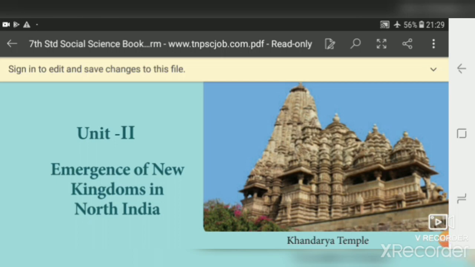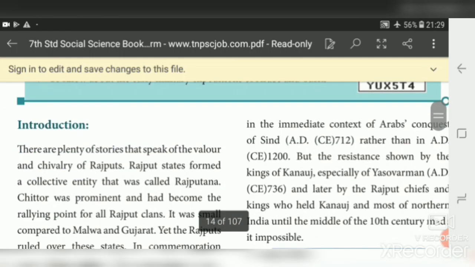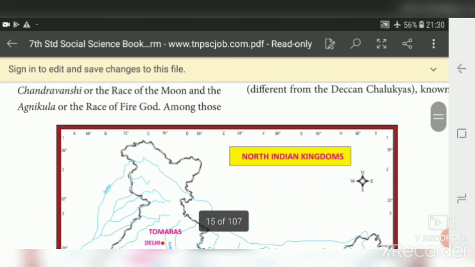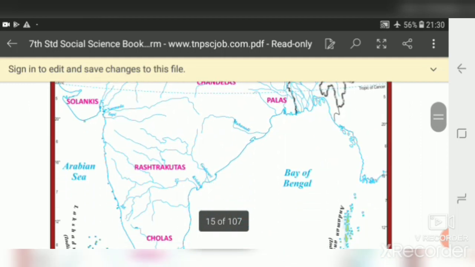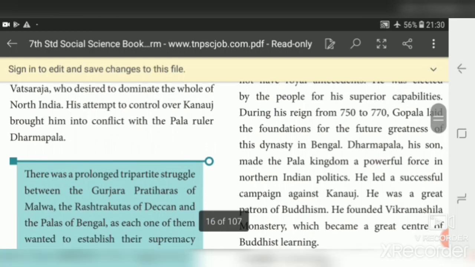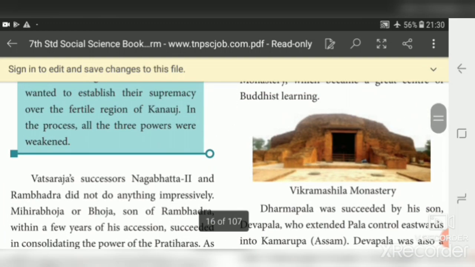Students, we are learning History Unit 2, Emergence of New Kingdoms in North India. There are so many Rajput kingdoms that arose during the medieval period, and we have studied four important Rajput kingdoms, that is Pratiharas, Palas, Chauhans, and Paramaras. In the last class, we learned about the Pala dynasty and the Chauhan dynasty.